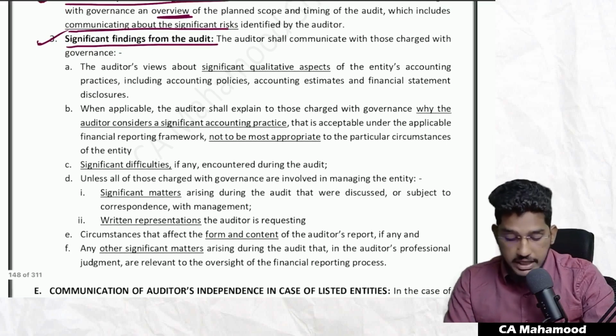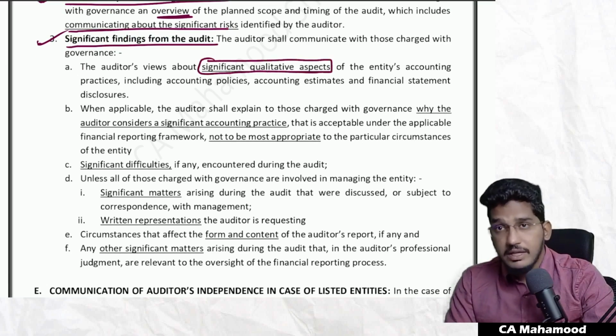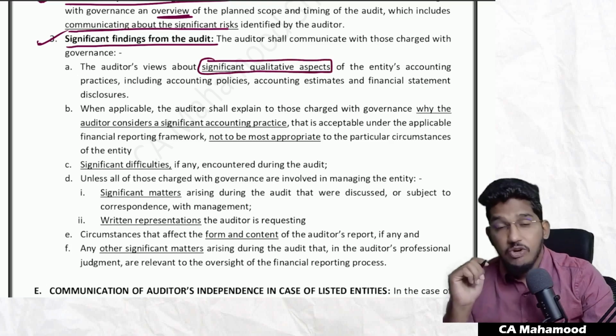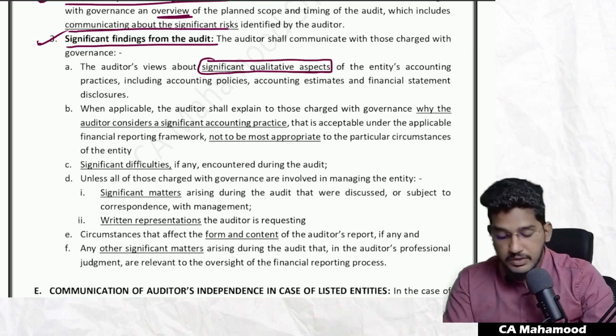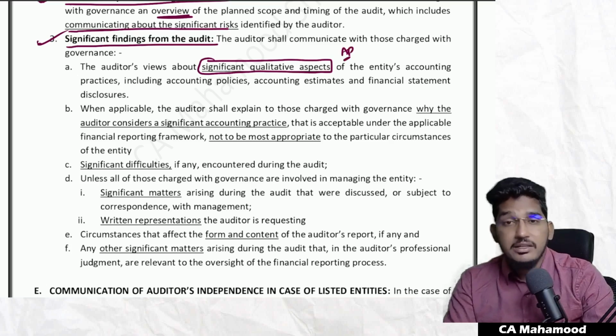The auditor shall communicate with those charged with governance the auditor's views about significant qualitative aspects. Sir, what are qualitative aspects? This I have explained in SA 700. Qualitative aspects means other than numbers. Like you have to communicate with those charged with governance regarding your views about accounting practices.